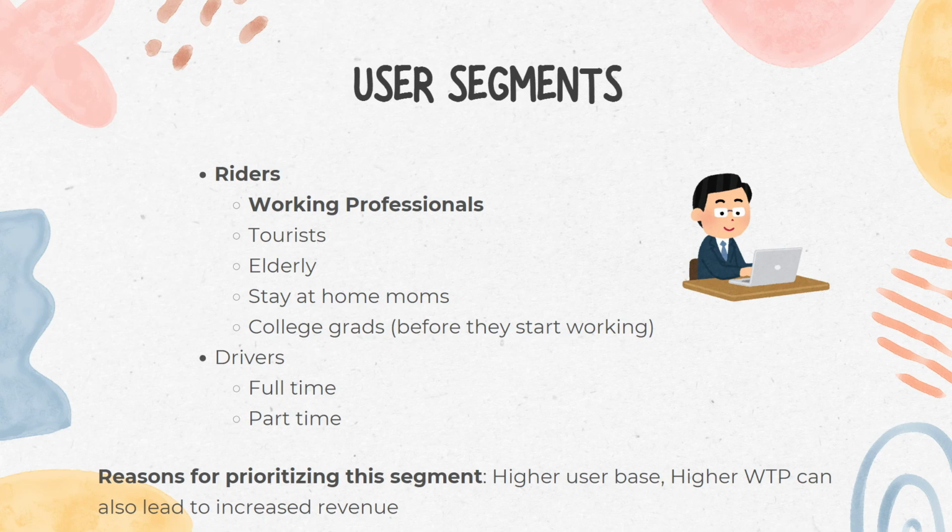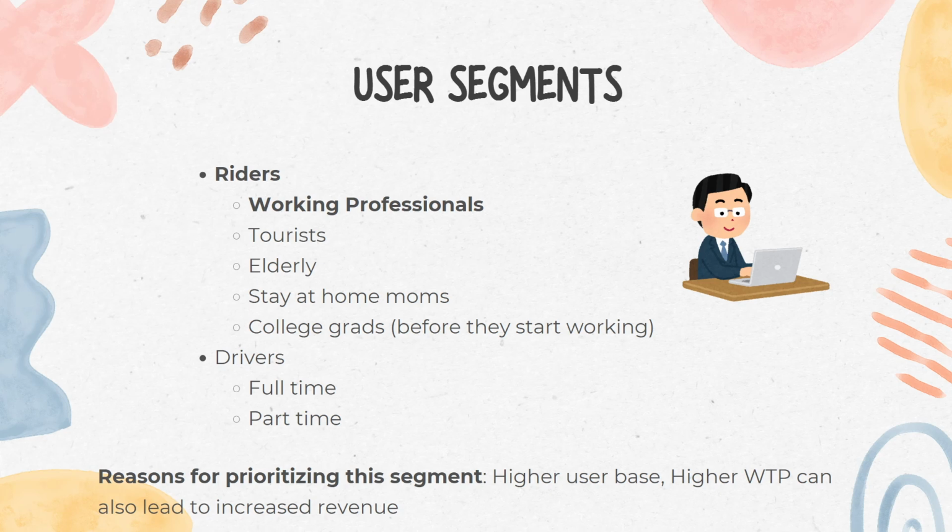Tourists. Tourists use Uber for convenience and ease of navigation in unfamiliar cities. They value features like multi language support, clear fare estimates, and safety assurances. Elderly. Elderly users need a service that is easy to use and offers safety and comfort. Features such as assistance with entering and exiting the vehicle, driver background checks, and clear communication are essential for this group.